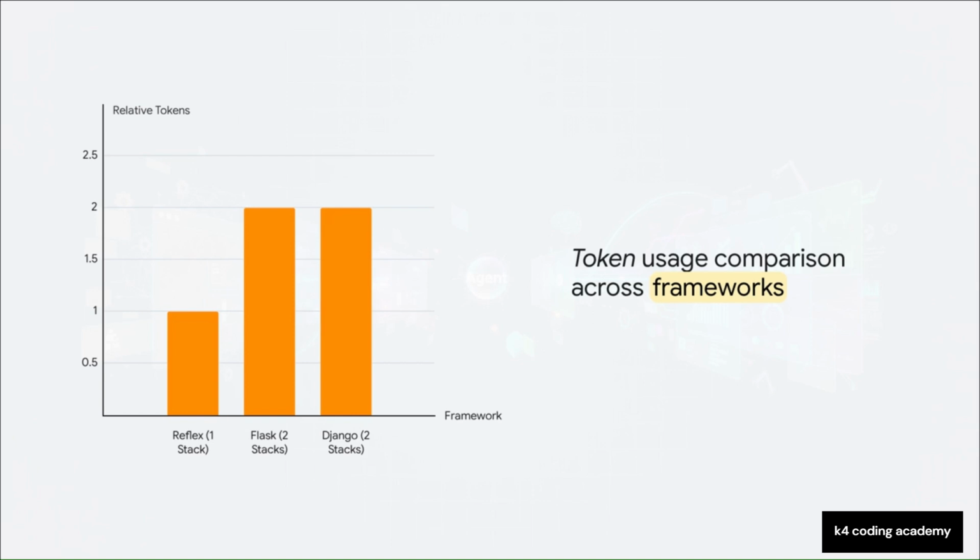But look at a pure Python framework like Reflex. It has incredibly low token usage. Why? Because the AI only has to reason about one single unified codebase.